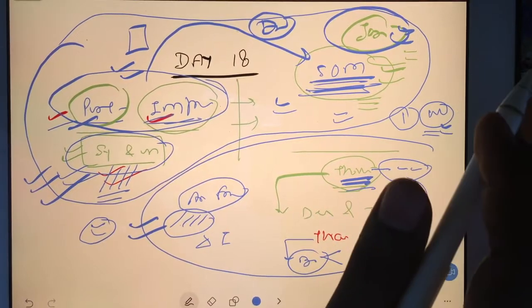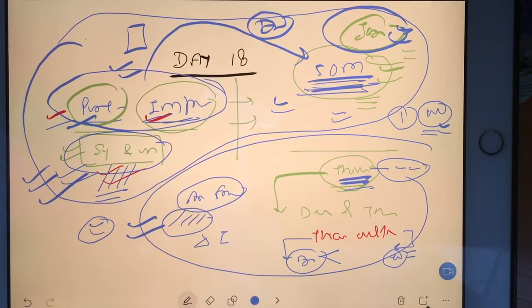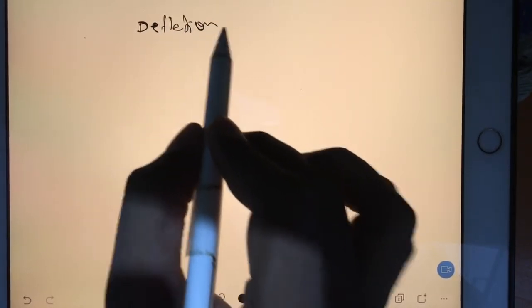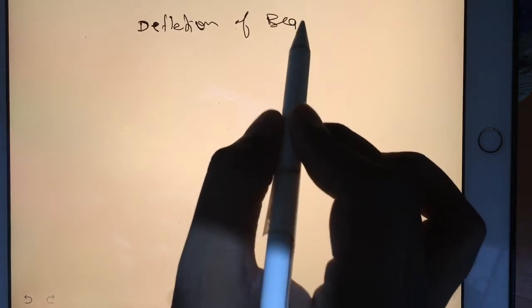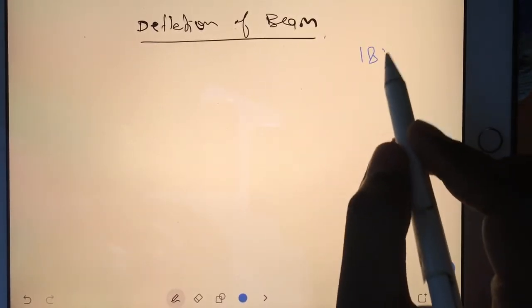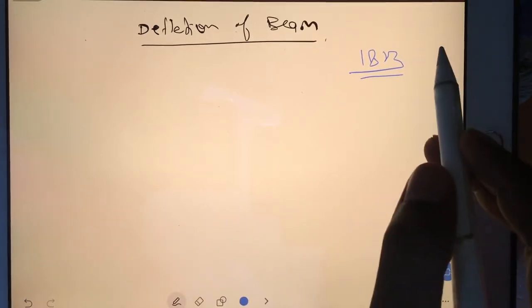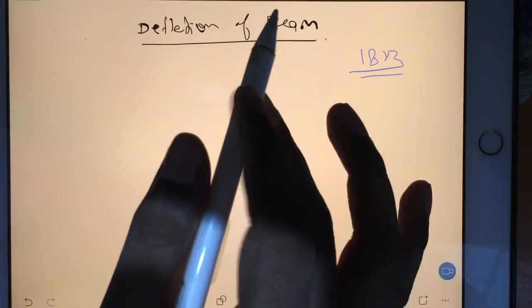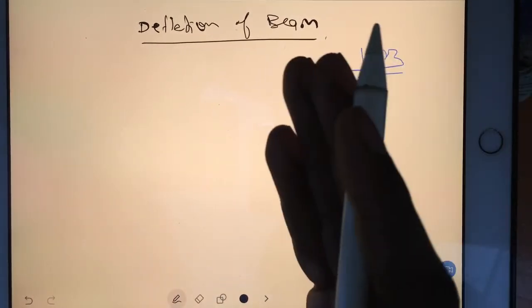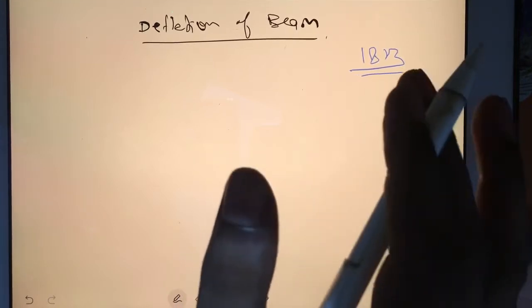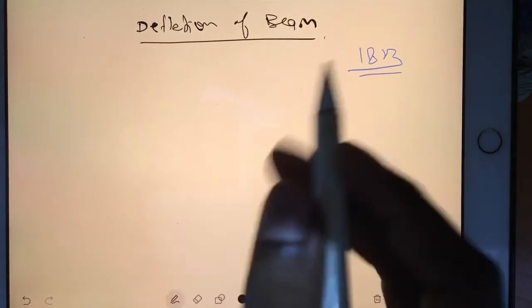Today we will start deflection of beam. So take your very fresh topic as deflection of beam. This is our 18th class for aircraft structure. In deflection of beam, we will take one example, and in that example we will understand what is the meaning of deflection, what is the meaning of slope.